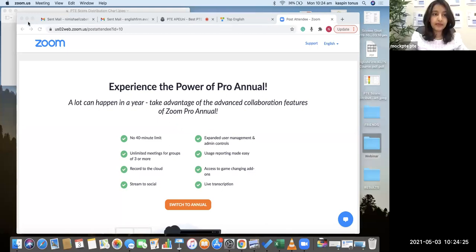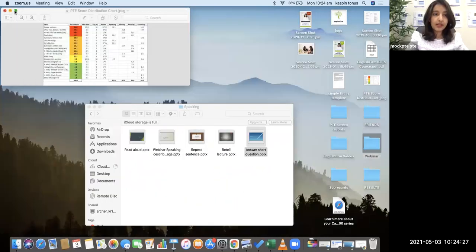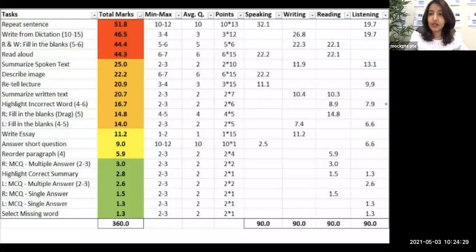As we do for every other component, let's see how important this question is by looking at the PTE score distribution chart. I'll start sharing my screen with you. All right, so here we have our PTE score distribution chart, which I have mentioned many times in other videos.